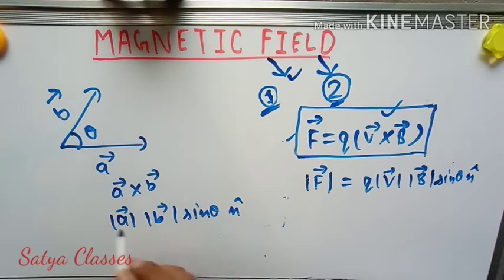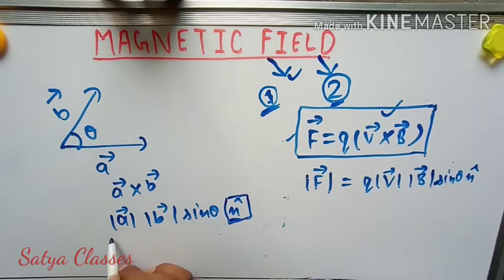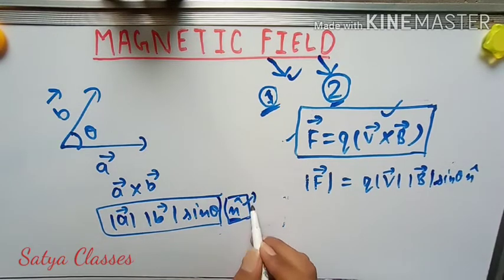Now I want to discuss this n cap vector which indicates the direction. For magnitude you will write only this, but for direction you have to write n cap also. So let me tell you what this n cap is.